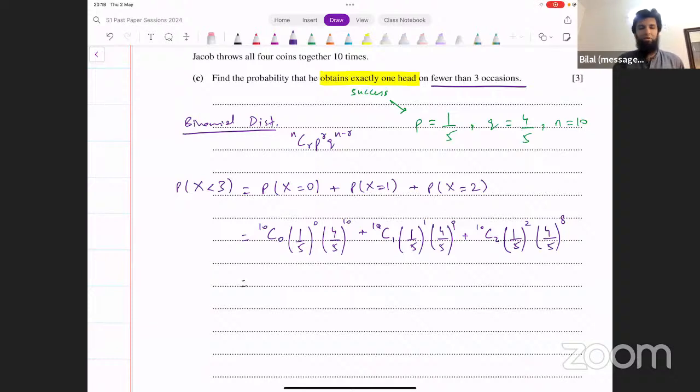And that is going to give you the result. You can evaluate this and see what that turns out to be. Does anyone have the result for this? It's 0.8 raised to the power 10 plus 10 into 0.2 into 0.8 raised to the power 9 plus 10C2 multiplied by 0.2 raised to the power 2 and 0.8 raised to the power 8.